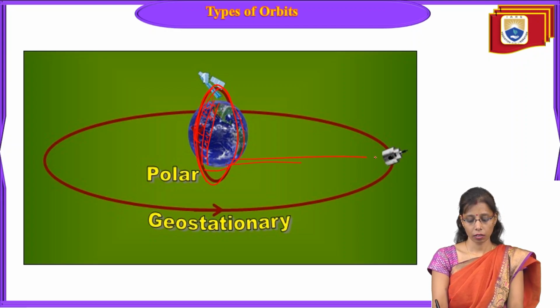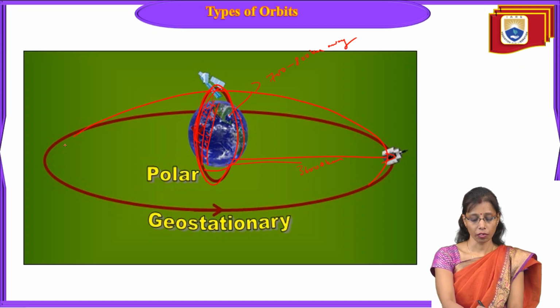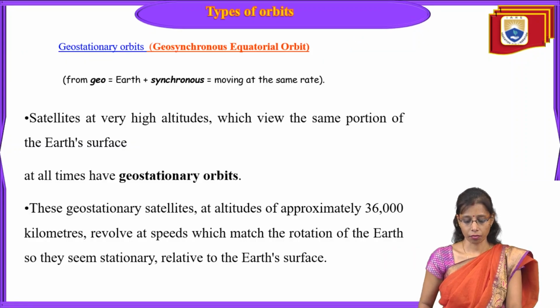Now this is geostationary, which is around 36,000 kilometers away, and this is about 700 to 800 kilometers away. That's how the orbits are fixed to a path. In this orbit itself, the satellite keeps on moving continuously. So why is it called geostationary? Because the speed of the satellite is equal to the rotation of the Earth's surface.